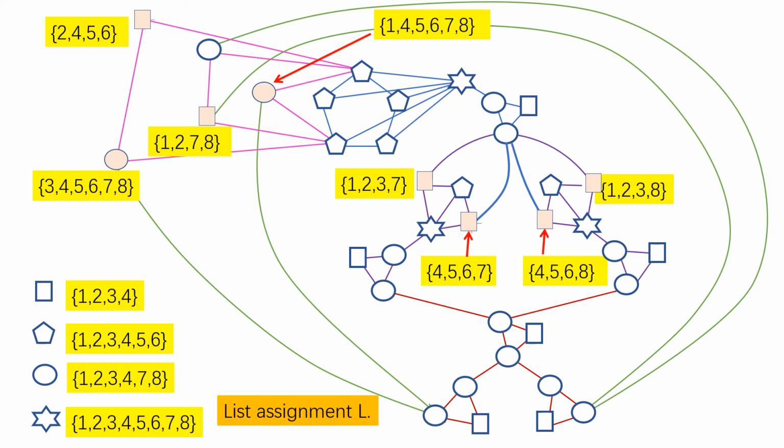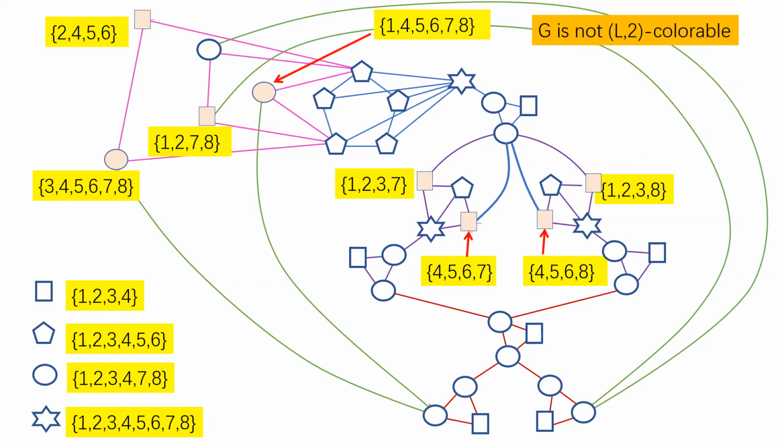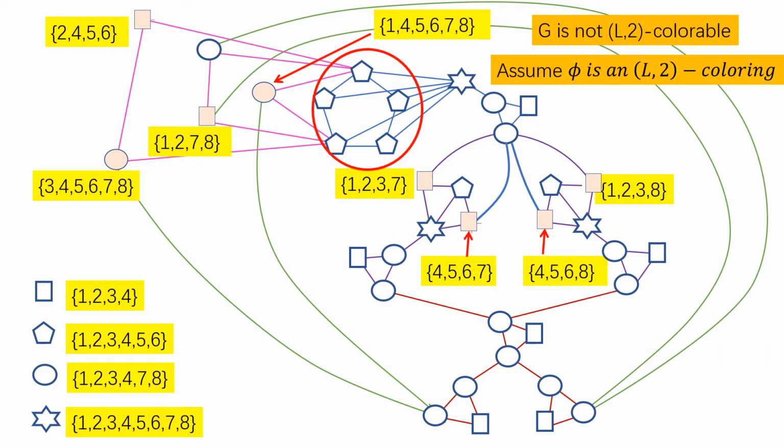Okay, so first we're going to show that this graph is not (L, 2)-colorable. That means we cannot pick 2 colors for each vertex from its list, so that the adjacent vertices get disjoint color sets. So we're going to show this. Assuming this is not true, that means we have an (L, 2)-coloring of this graph. Then we look at these 5 vertices.